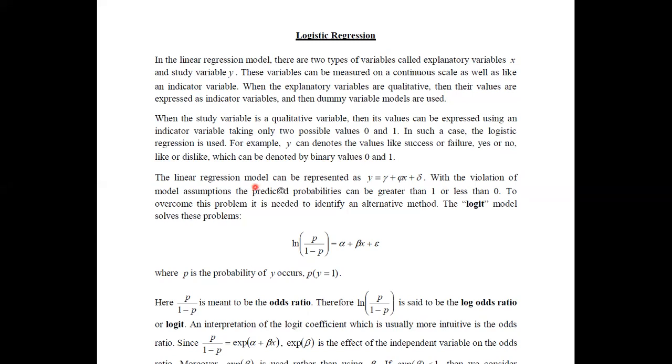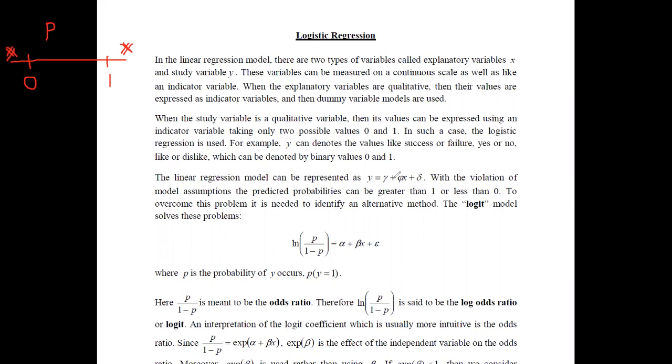Once the model assumptions are violated, if you predict probabilities using such models, they can have probability values greater than 1 or less than 0. But we all know that a probability value p should lie between 0 and 1. It can have the value 0 as well as 1, but it cannot have any value beyond 1 or less than 0.